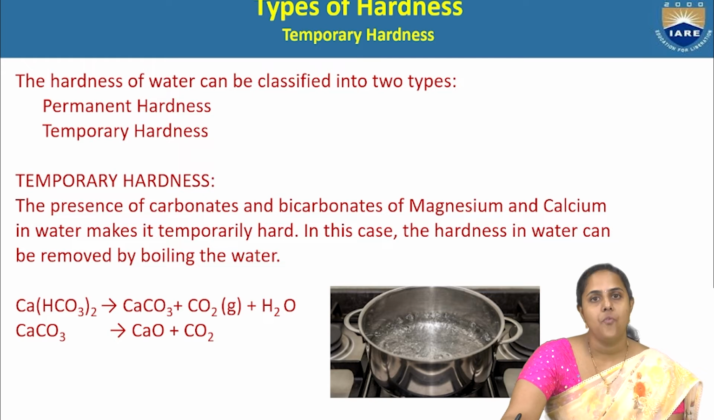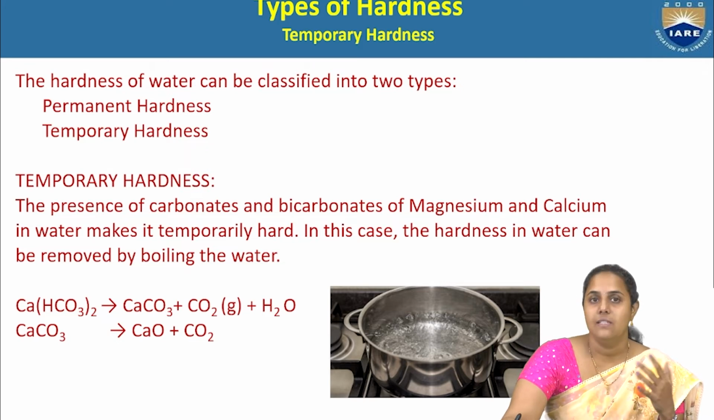Now the hardness of water is classified into two types. One is temporary hardness and the other is permanent hardness. From the name itself, we can easily grasp. Temporary hardness means it can be removed. It is a temporary thing. Permanent hardness means it is difficult to remove. It is a kind of permanent thing. Some chemical treatments are required to remove that permanent hardness.